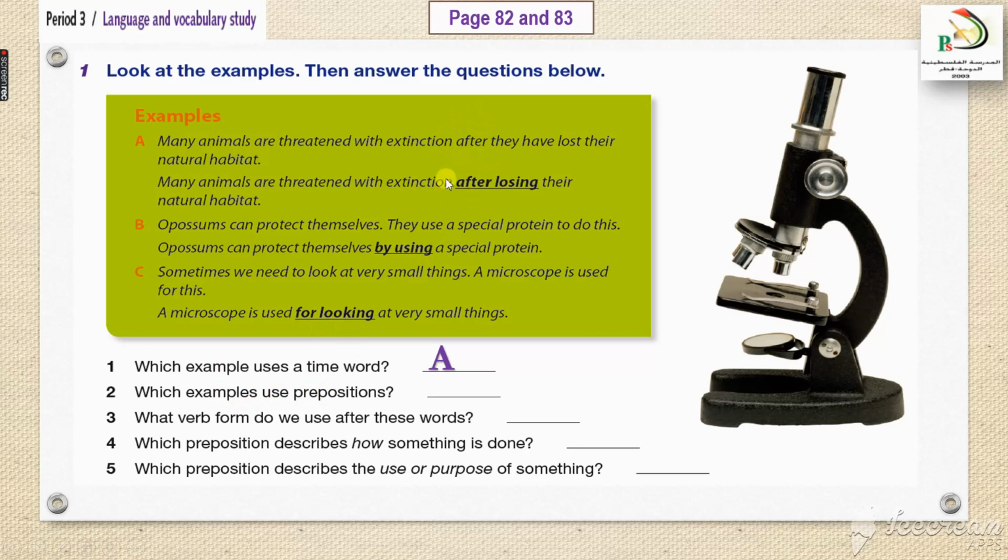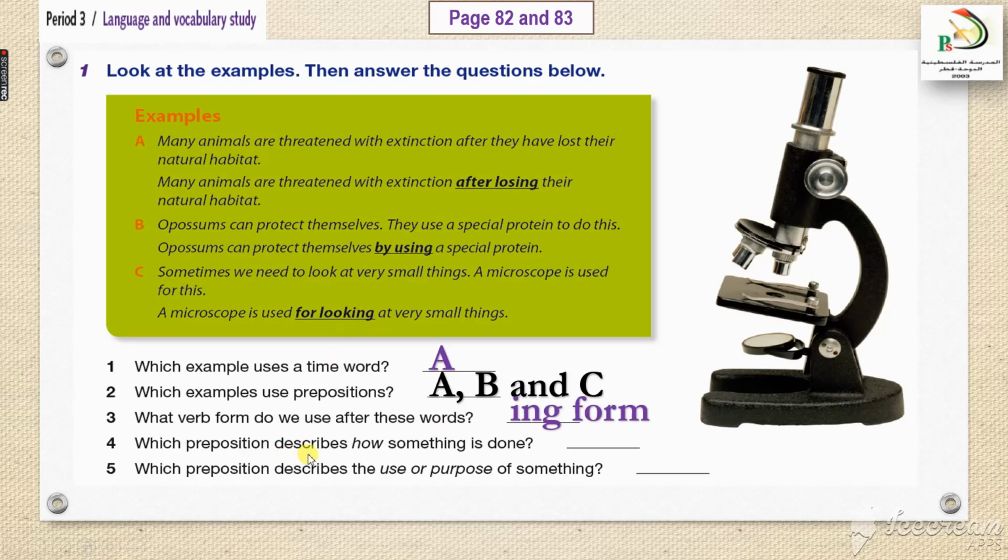Now see, after, by, and for. These three. So we have A, B, and C. What verb form do we use after these words? I mean, after a preposition, what form of the verb do we use? We use ing. See, losing, using, looking.